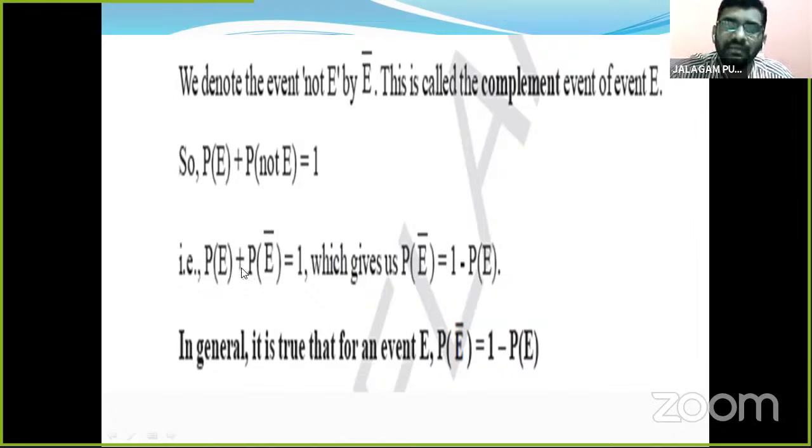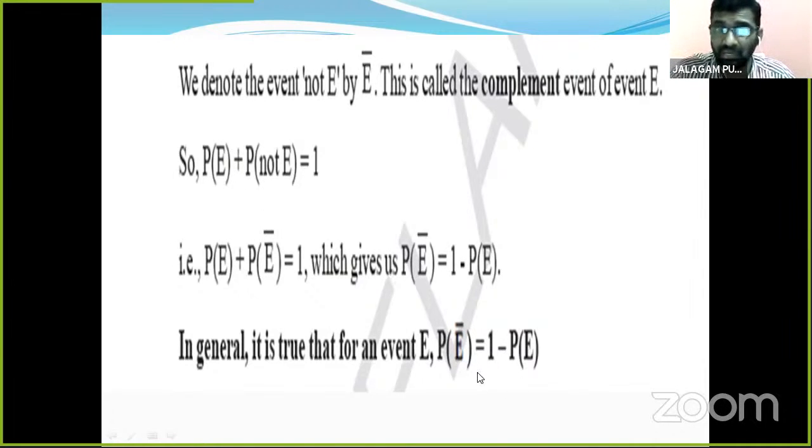Write down this formula, children. P of E plus P of not E is equal to 1. So these two are complementary events, and P of not E is equal to 1 minus P of E. In general, it is true that for an event E, P of not E is equal to 1 minus P of E. So this is the formula.